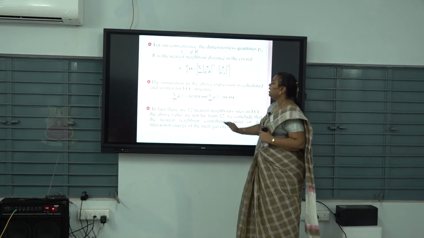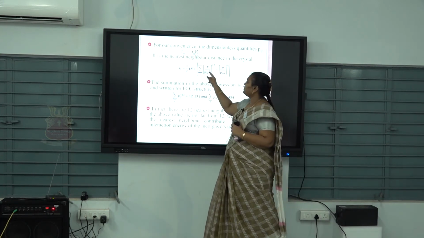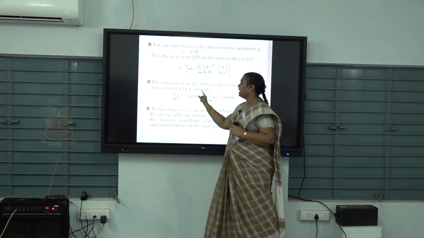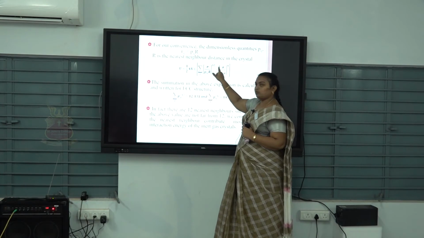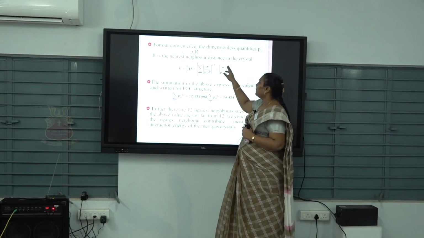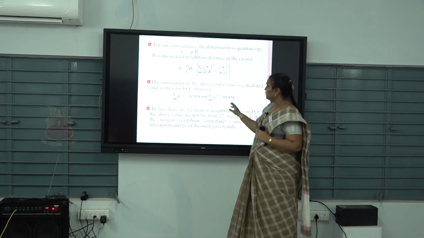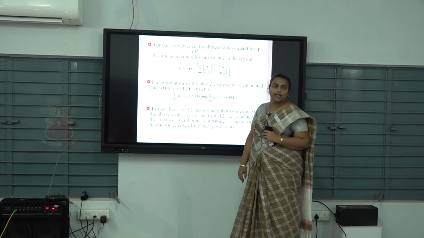What will happen? 2 and 4 cancel, so it gives 2n epsilon times [12.131 sigma power 12 by r power 12 minus 14.454 times (sigma by r) the whole power 6].